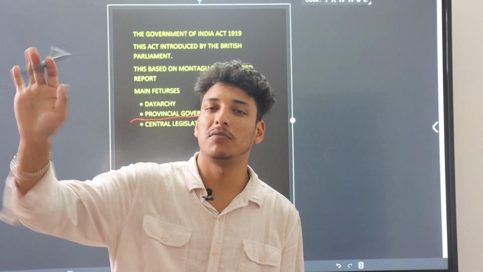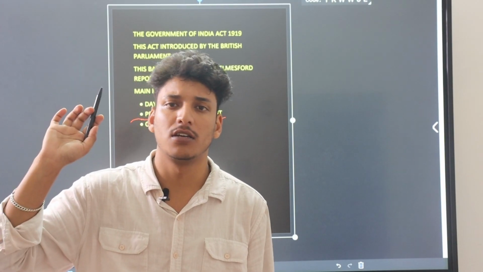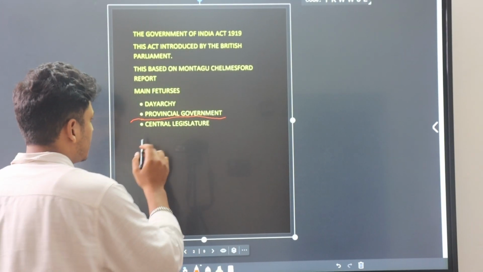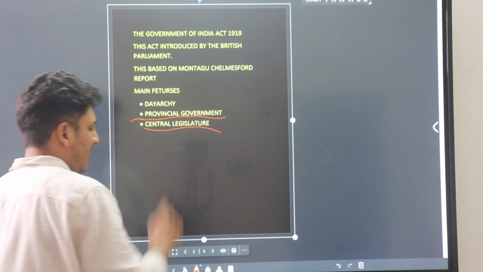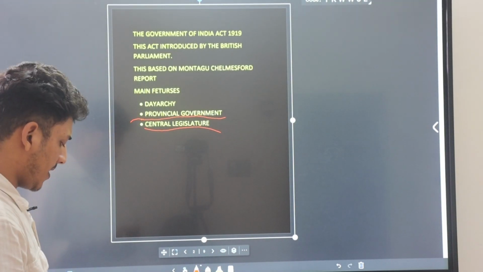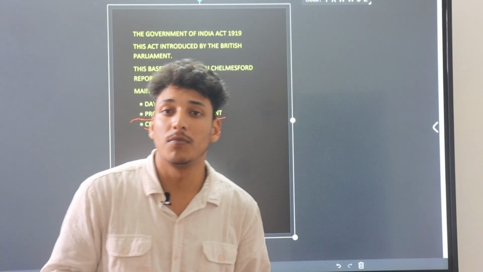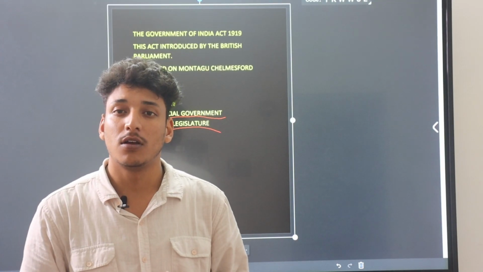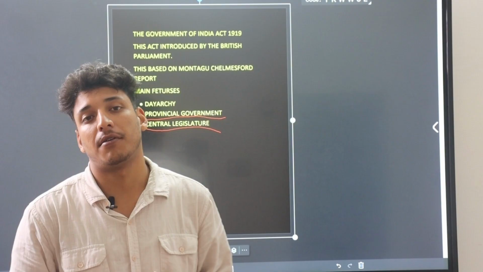They give full rights to every state. Now, central legislature. Basically it means most of the power is held by the center.